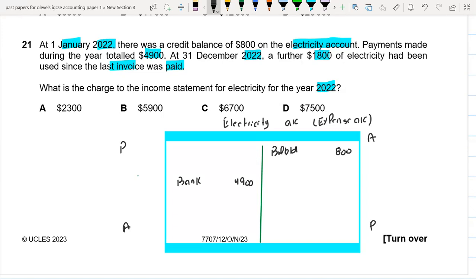At 31st December 2020, this is the year end, a further $1,800 of electricity had been used since the last invoice was paid. So it means that we have used this $1,800, but we haven't paid it. So it is basically an accrued expense. So this should be written here, on the credit side. This balance CD, which is 1,800. Okay. So yes, I guess we don't have anything now.